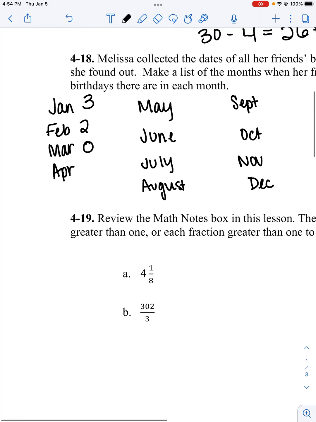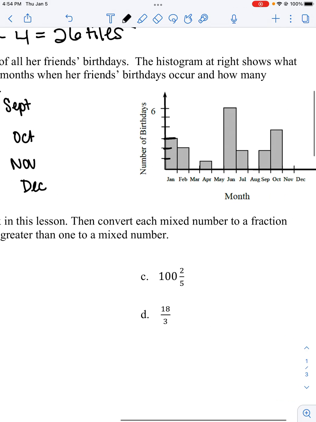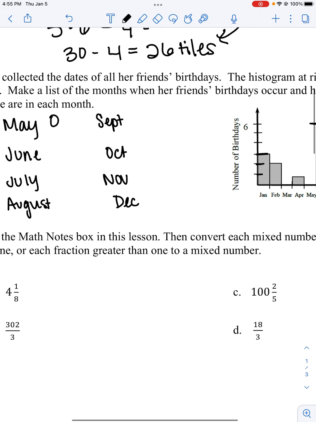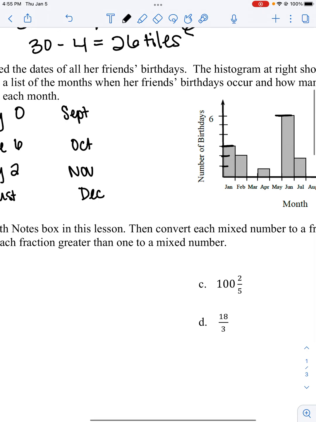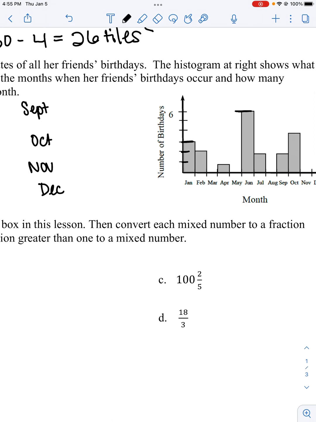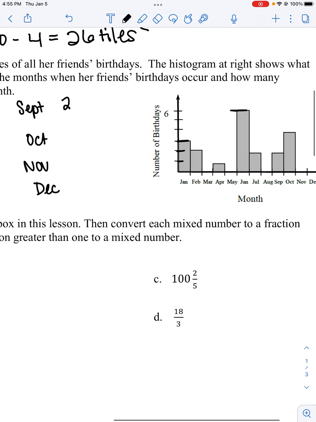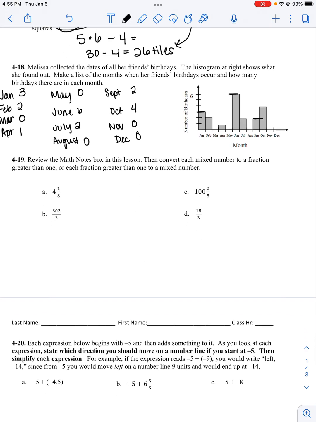March has no birthdays. April has 1 birthday. May doesn't have any birthdays. June goes all the way up to 6, so June has 6 birthdays. July has 2 birthdays. August doesn't have any. September has 2. October has, if this is 2, 3's here, 4. October has 4 birthdays. And November and December don't have any.